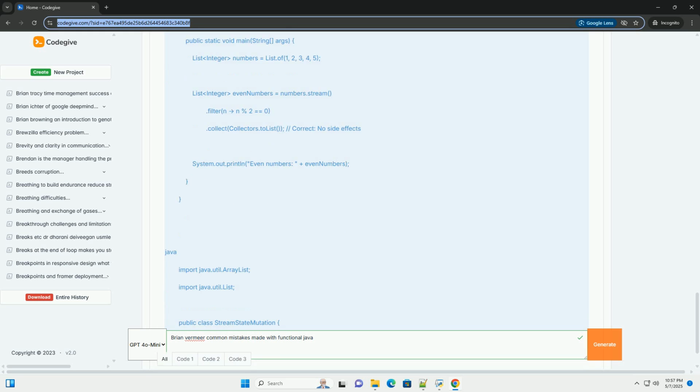Mistake 7: difficulty in debugging streams. Description: debugging complex stream pipelines can be more challenging than debugging traditional imperative code. The lazy evaluation and chaining of operations can make it difficult to trace the flow of data and identify the source of errors.